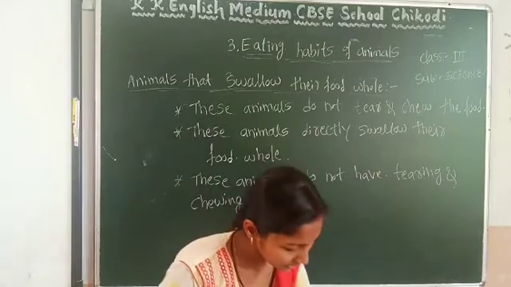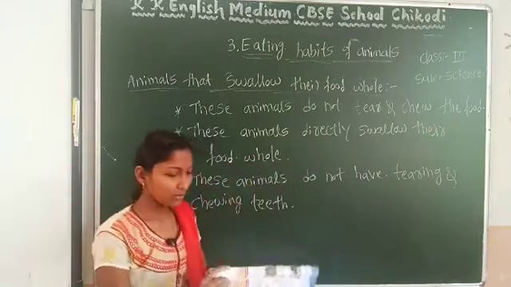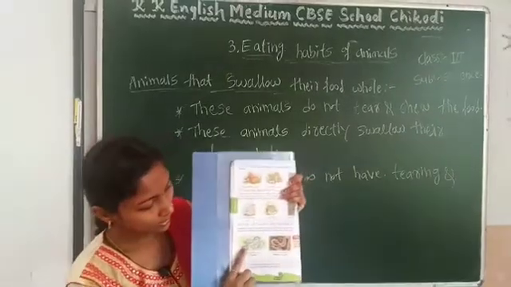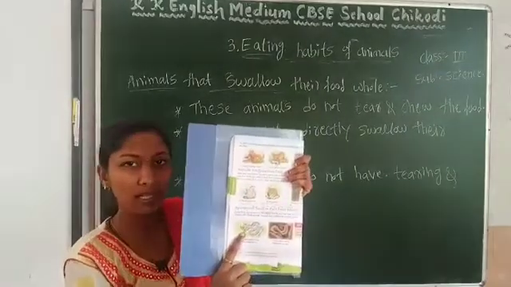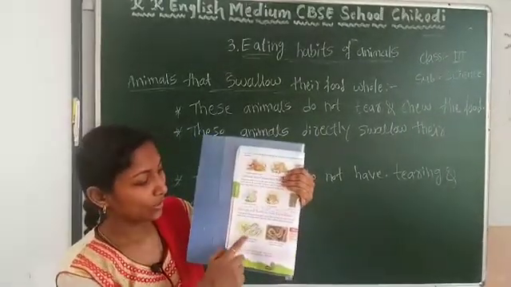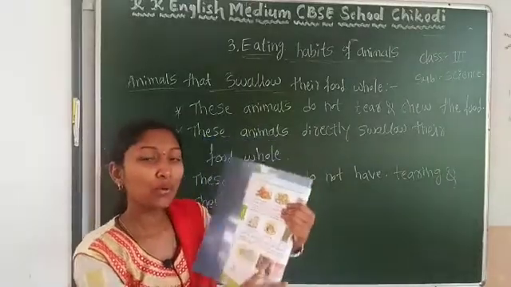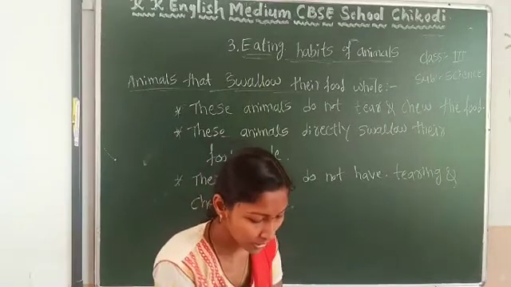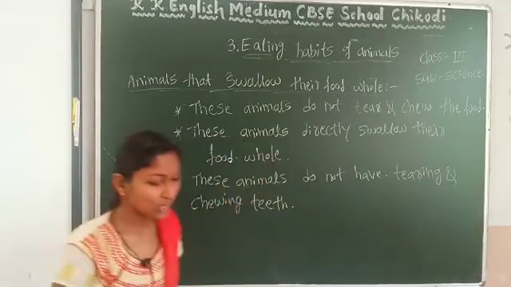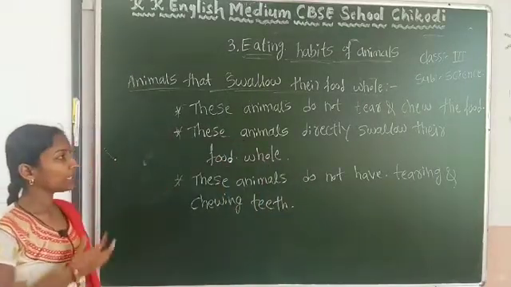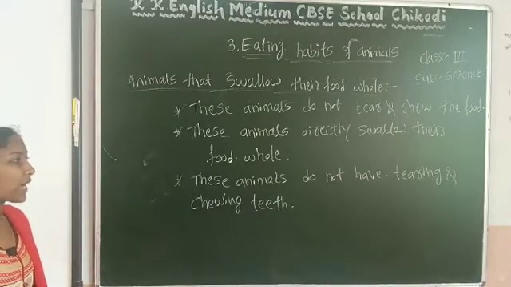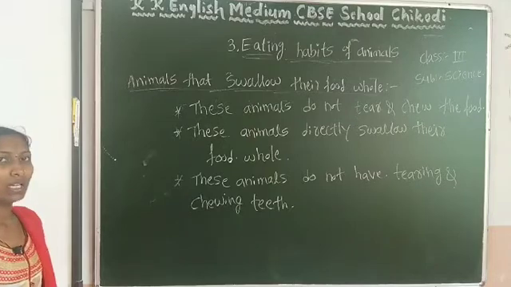See here, the example given is these snakes. What they are doing is swallowing the food whole into the body. So this is about the animals that swallow their food whole, because these animals do not have tearing and chewing teeth.